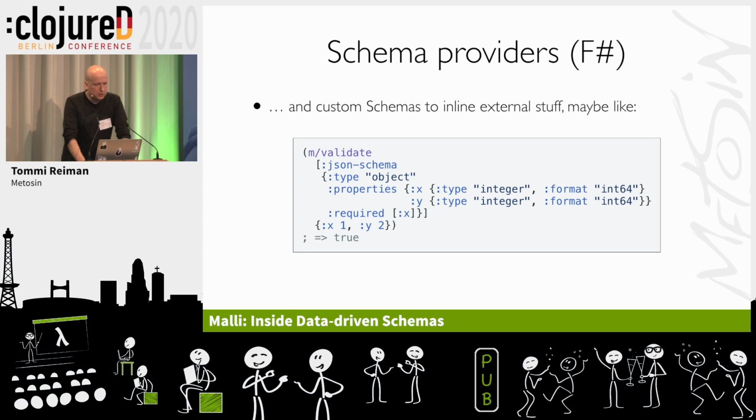Some experiments I would like to do, schema providers. At the moment, for example, JSON schema transformation is one way, so we can generate JSON schemas out of Malli, but we cannot do it the other way around. There's a good theory in F# type providers. That's a fun thing. I will probably try to do that. Or if someone wants to do this, I'm happy to see the results. And we can, of course, create these JSON schema elements and run this JSON schema within Malli because all the schemas are responsible for the children, so they can have any kind of content.